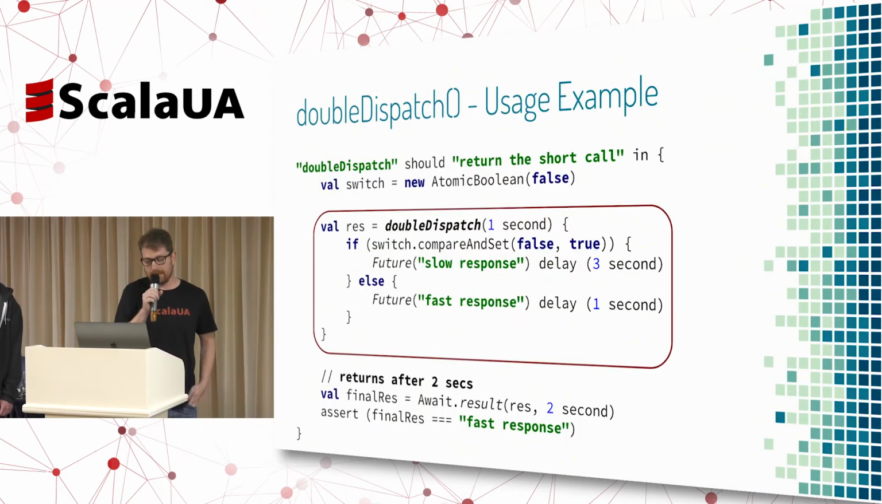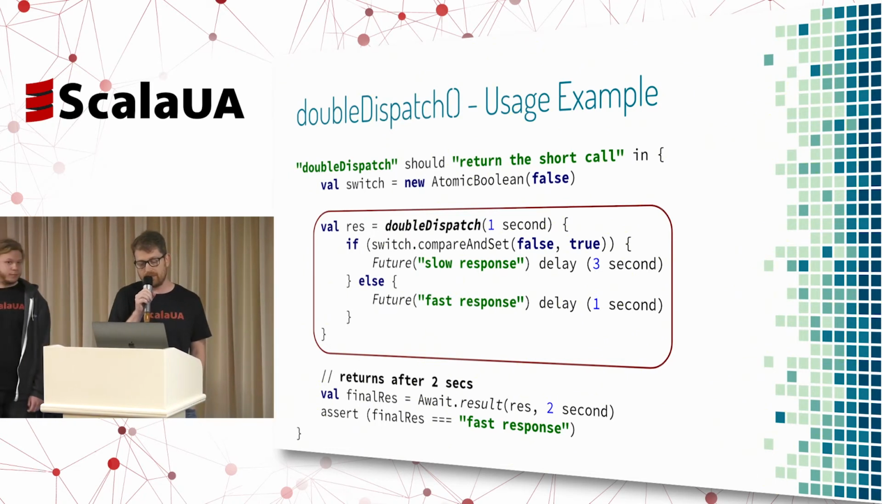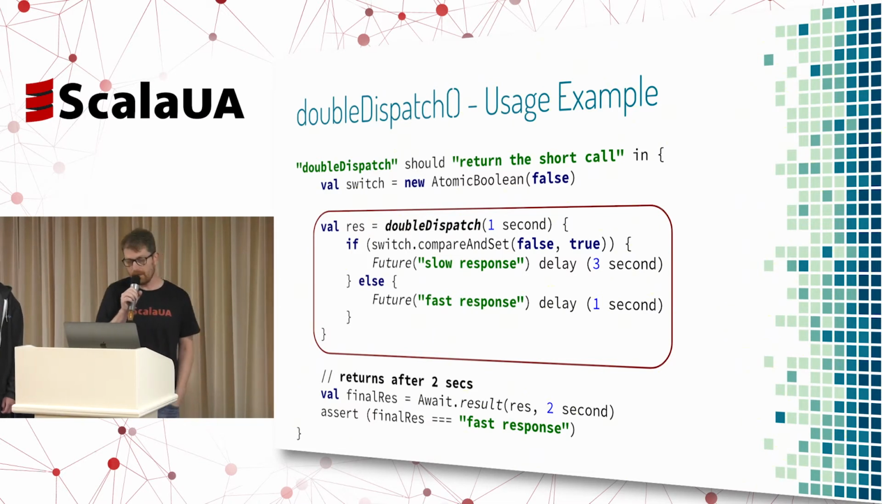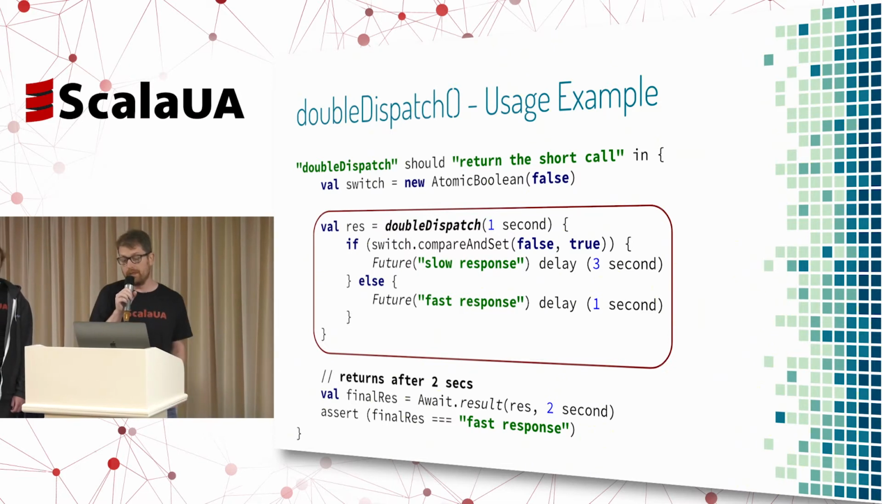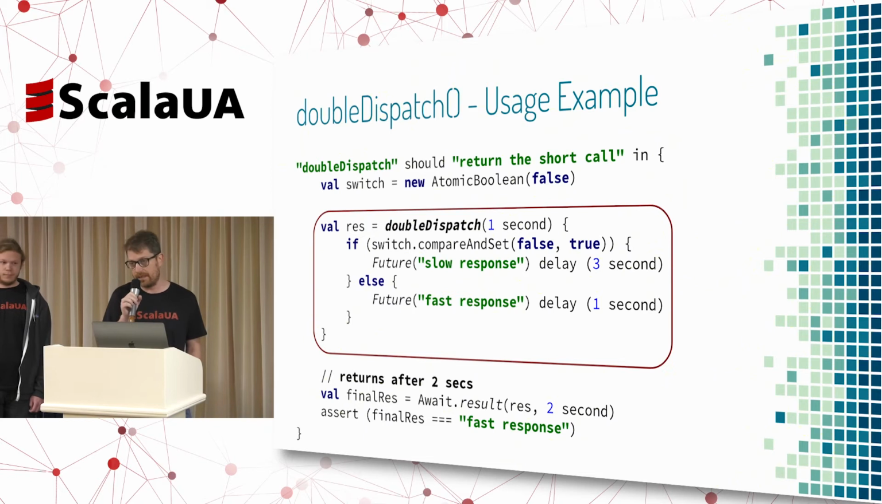Let's see a very simple example. What we see here is a call to double dispatch after 1 second. And the future itself produces a slow response the first time we call it, after 3 seconds. But the second call returns faster, after 1 second. So because we're using double dispatch, it will wait 1 second for the first call to return, which will not return because it is returning after 3 seconds, and then issue the second call, which will come back after 1 second, which means that we will get a response after 2 seconds, which is faster than 3 seconds, right?